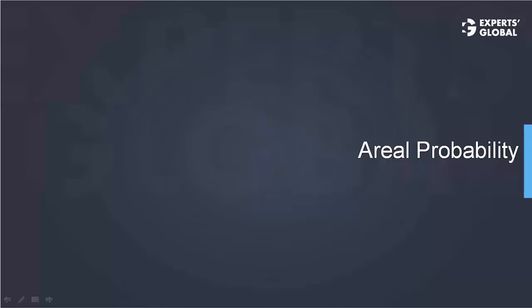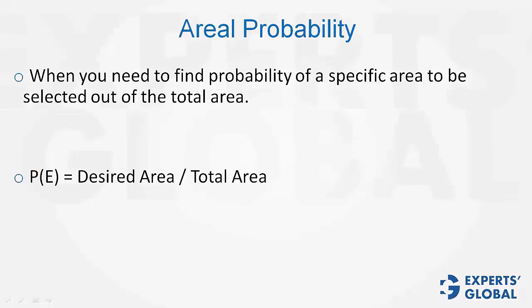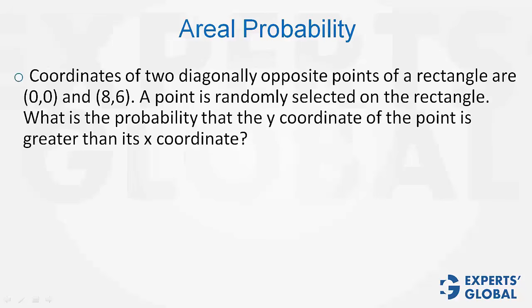Next, the concept of areal probability. It is applied when you need to find the probability of a specific area out of a total area given. The required probability is desired area divided by total area. Let's understand this through a live problem. You may want to pause the video and solve it yourself.